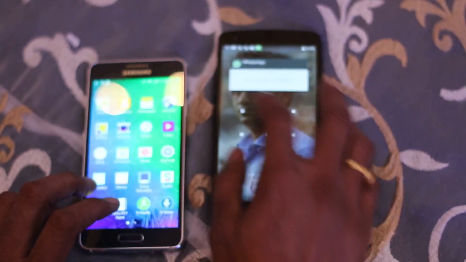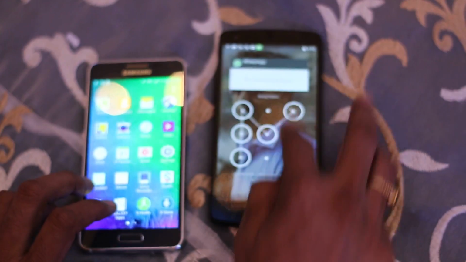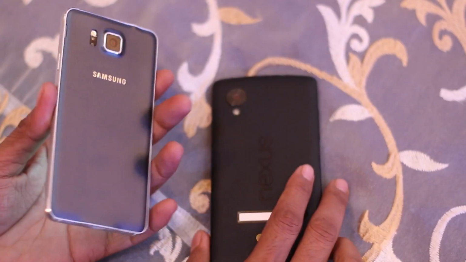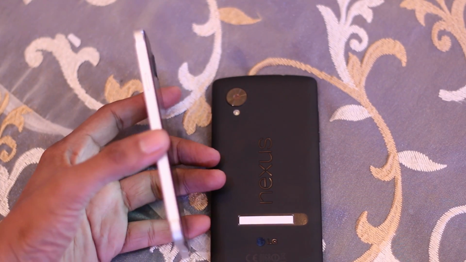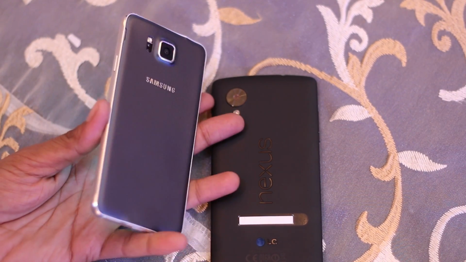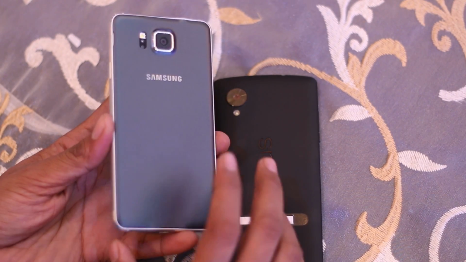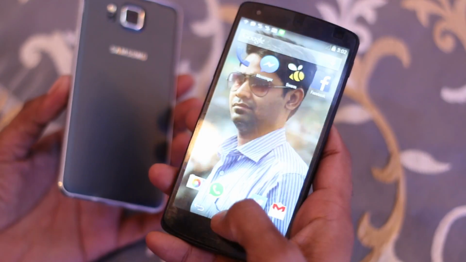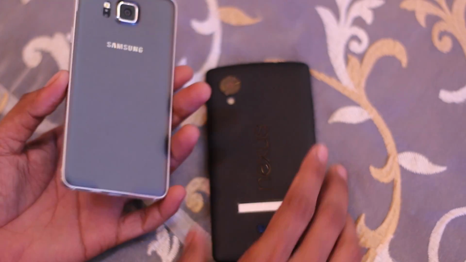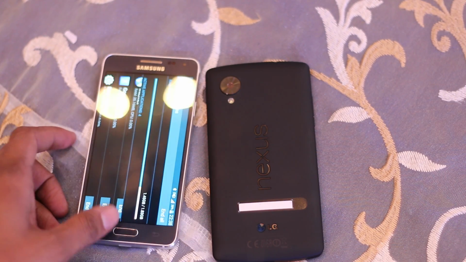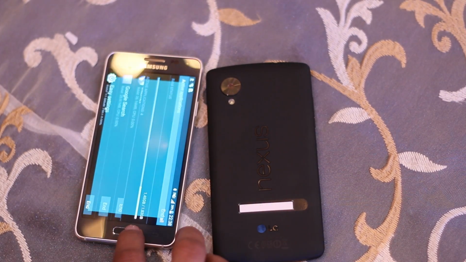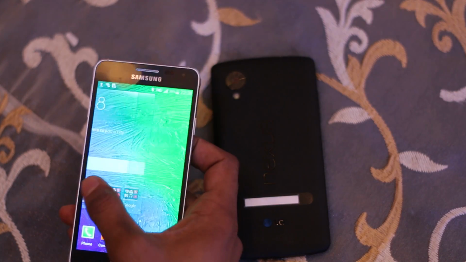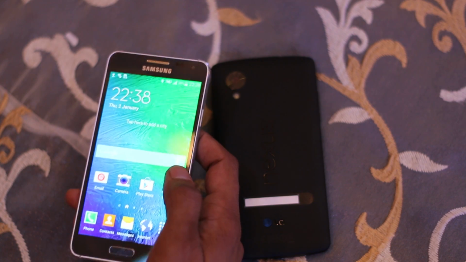Speaking in terms of build quality, both the phones have pretty good build quality, where Samsung this time comes with a side steel, not with plastic, but the back panel is made of plastic, whereas Nexus 5, as you know, it's a pretty good device, and it is the first device that gets the future Google updates, and there is no word on updates about Samsung Galaxy whether it gets the future update or not.